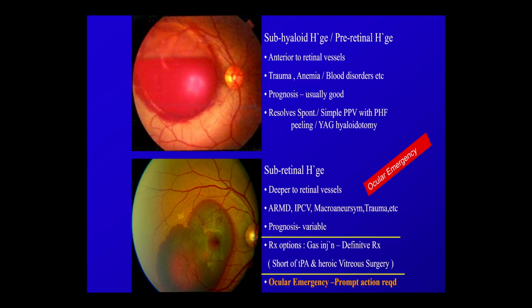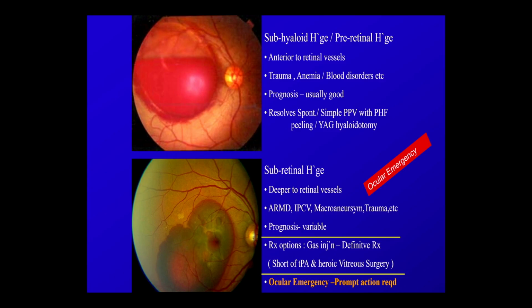So at the outset, for comprehensive ophthalmology, this slide I made yesterday only, that any macular hemorrhage should not be treated similarly. One should always study the relationship of blood vessel compared to the hemorrhage. If you can see the blood vessel, then it's an emergency situation. If you can't, that means a subhyaloid hemorrhage that can wait. It can resolve spontaneously, or you can sometimes do laser at the tip of that, or sometimes vitrectomy. But if the hemorrhage is deeper to the blood vessel, it is one of the ocular emergencies.